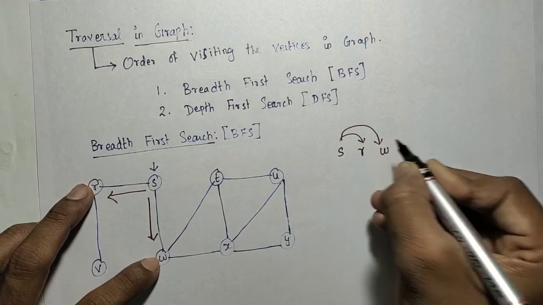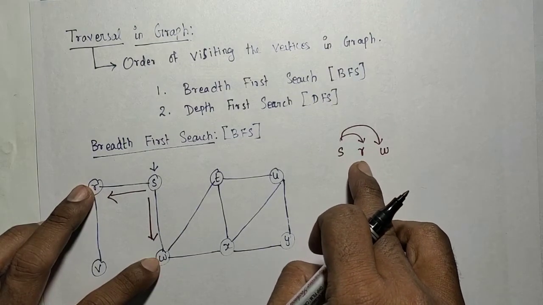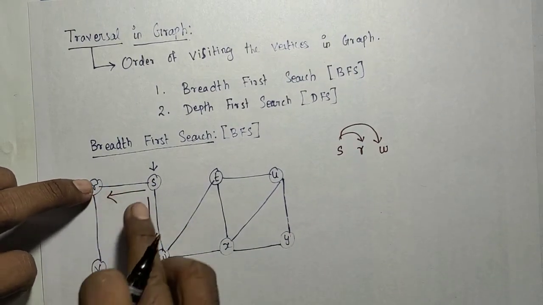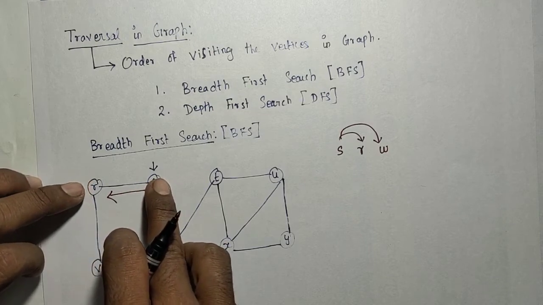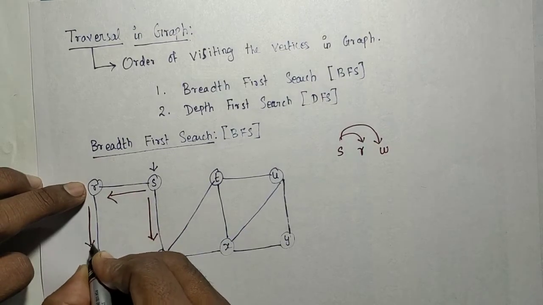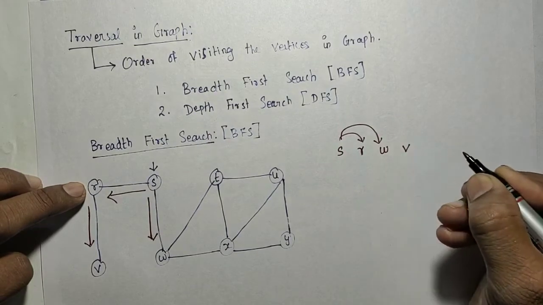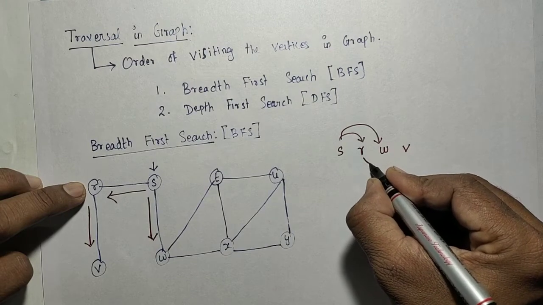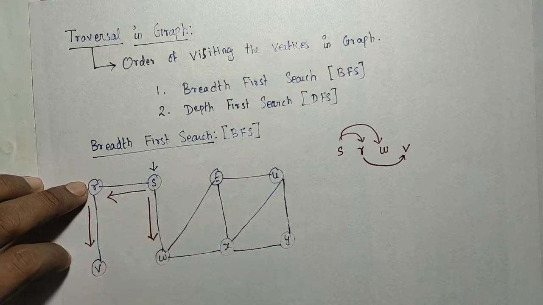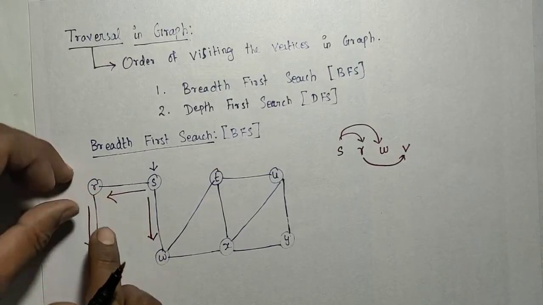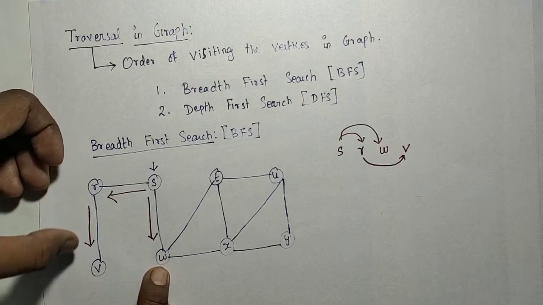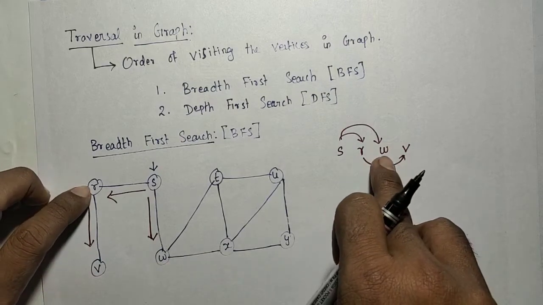Next we need to go for visiting the adjacent nodes of R. The adjacent nodes of R are V and S. S is already visited, so we need to visit only the unvisited node V. So from R we have visited V. V is visited by R. We have now visited all the adjacent nodes of R. Next I need to go for visiting the adjacent nodes of W. We should not go with V.